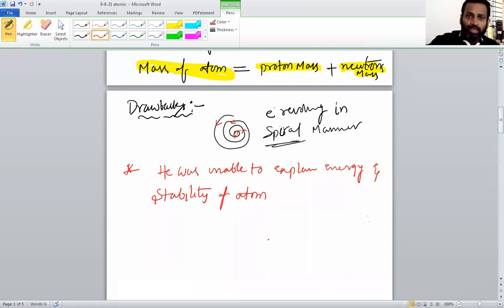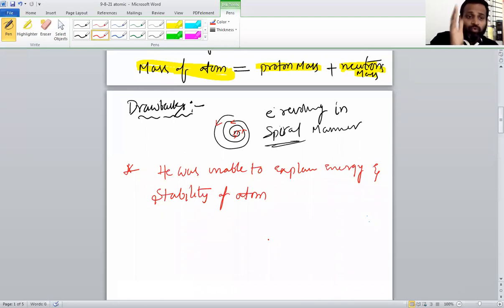Later Bohr observed that, in Niels Bohr's atomic model. When an electron jumps from a higher orbit to a lower orbit or a lower orbit to a higher orbit, they form spectral lines. I'll tell you about spectral lines: different kinds of radiations arranged in increasing order of wavelength we call spectral lines.